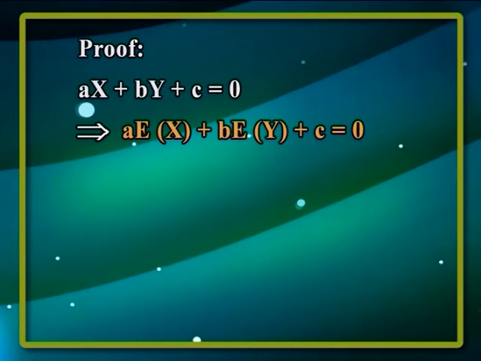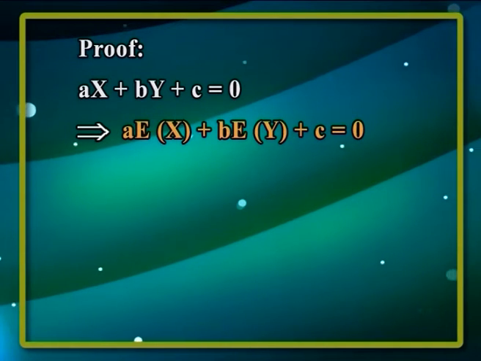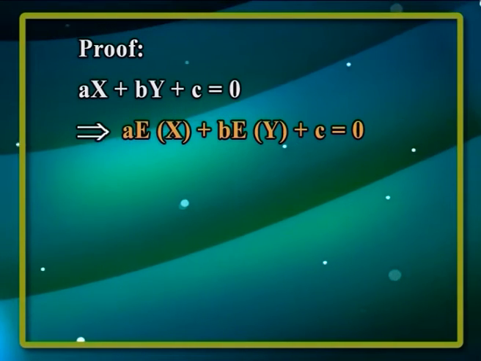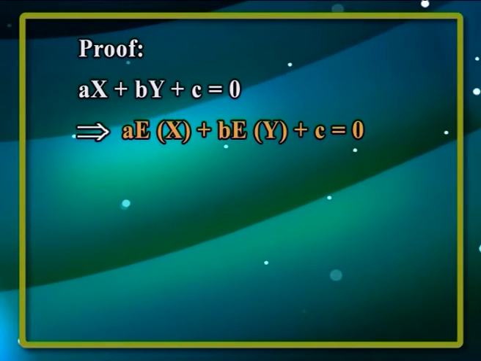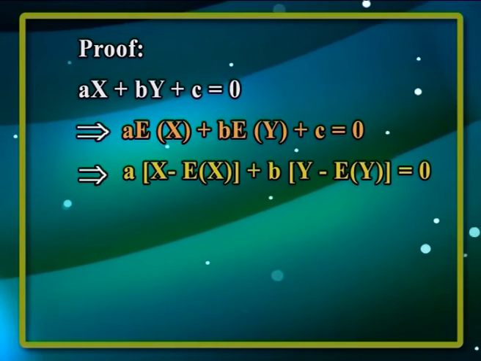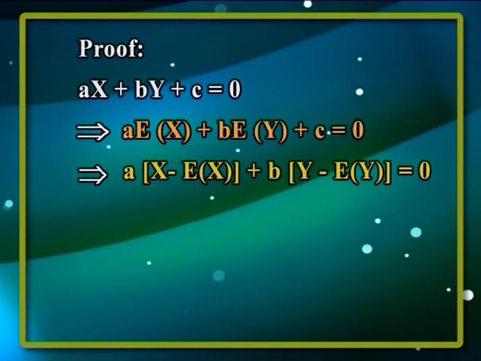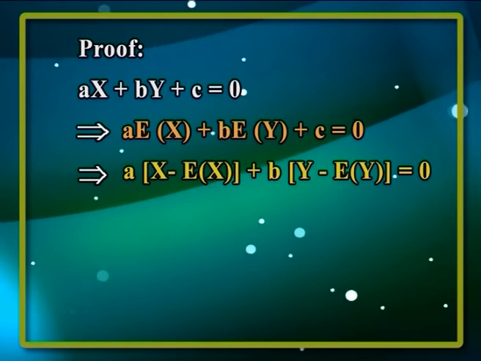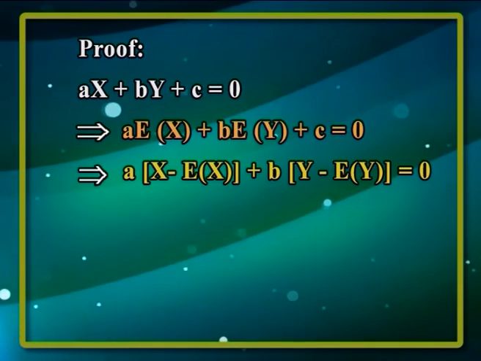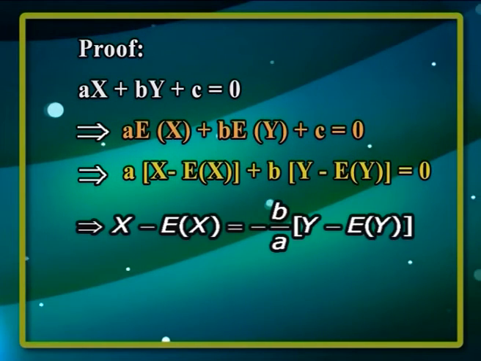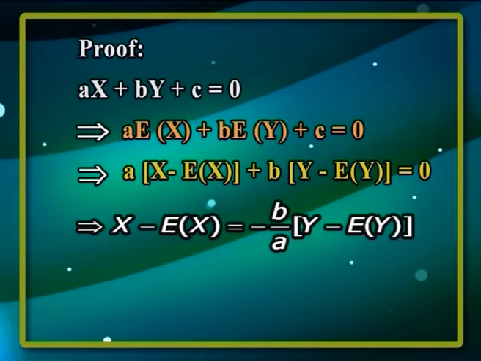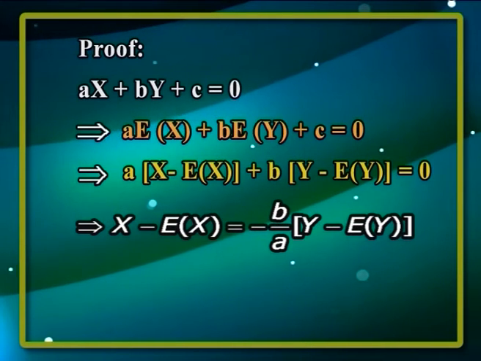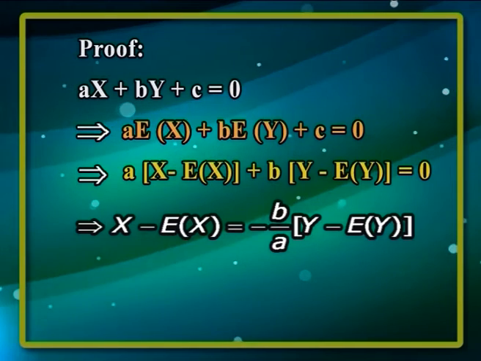Taking expectation, we get a into expectation of x plus b into expectation of y plus c is equal to 0, which implies a into (x minus expectation of x) plus b into (y minus expectation of y) is equal to 0, which implies x minus expectation of x is equal to minus b divided by a into (y